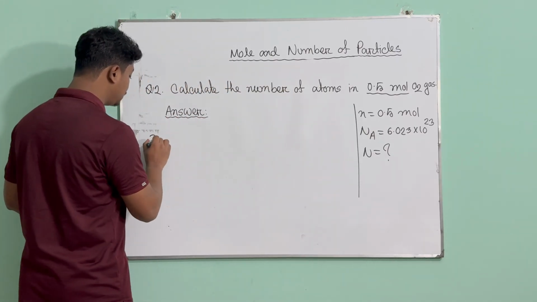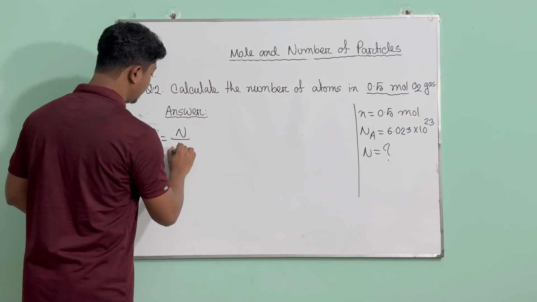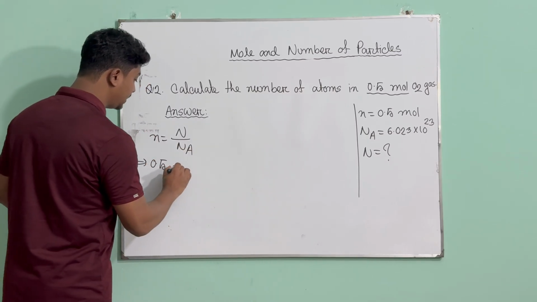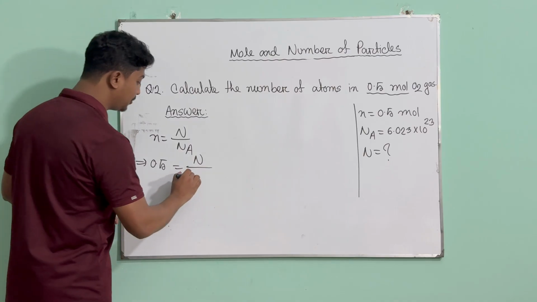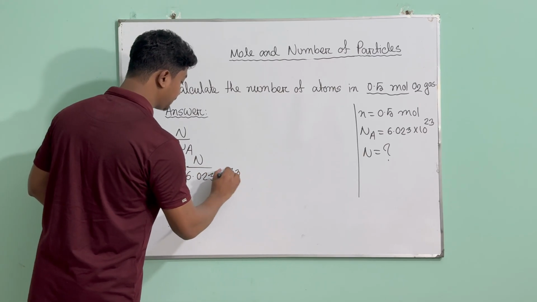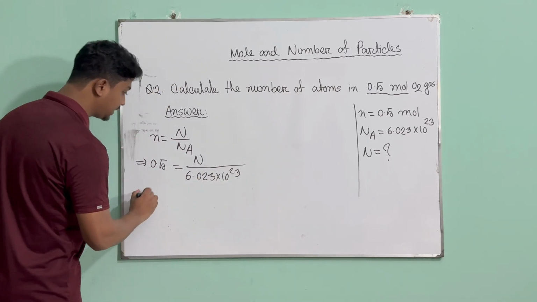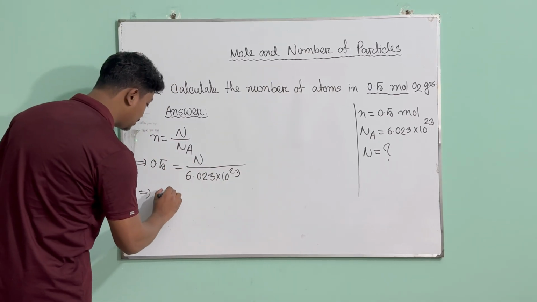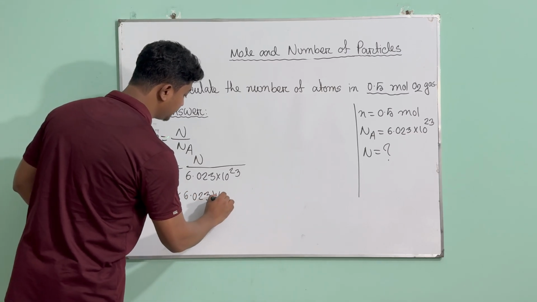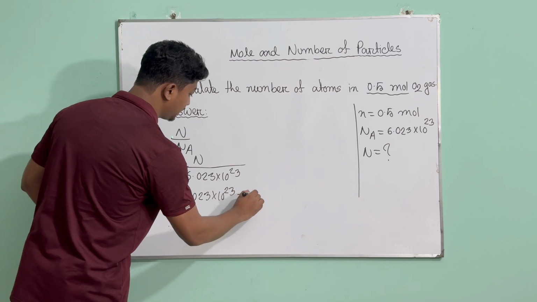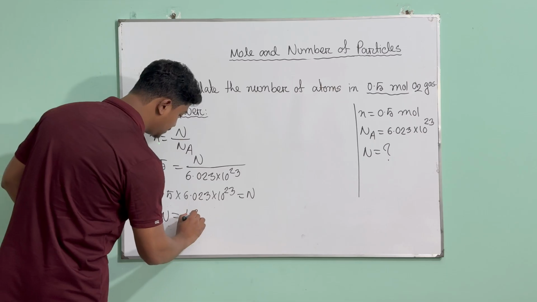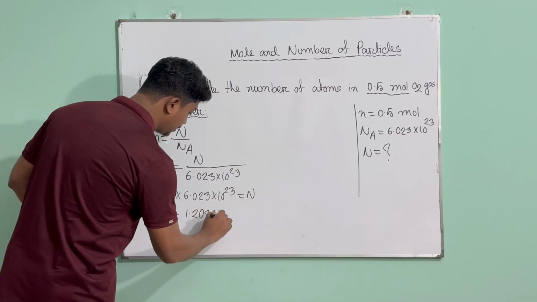So we know that n equals N divided by Na, right? So let's put the values. We have n equals 0.5, this capital N is there, and the Avogadro number 6.023 into 10 power 23. Then we can multiply to find N, right? So 0.5 multiplied by 6.023 into 10 power 23 equals capital N. When you find it, you are going to get 1.2044 into 10 power 24.